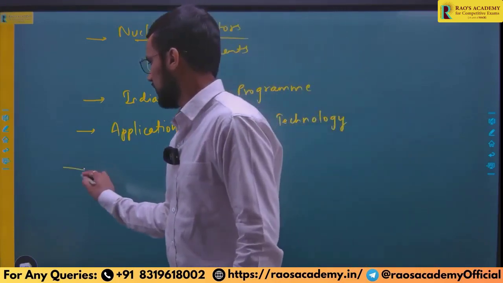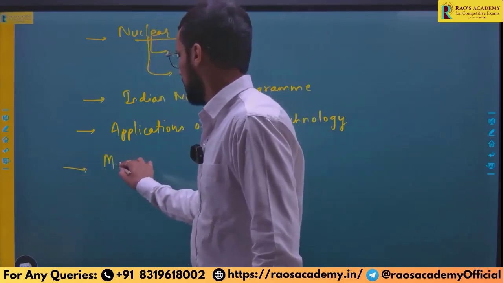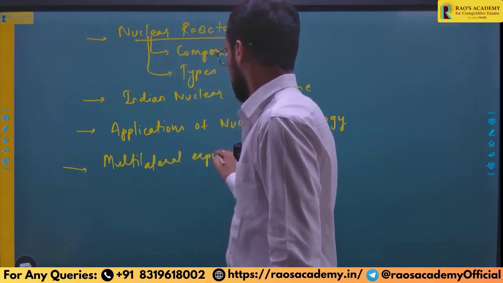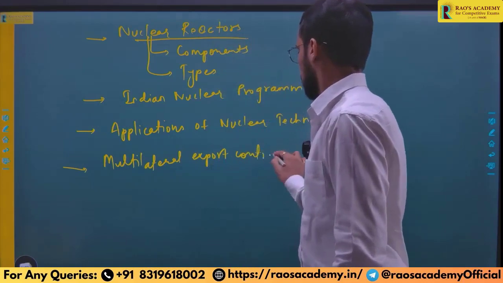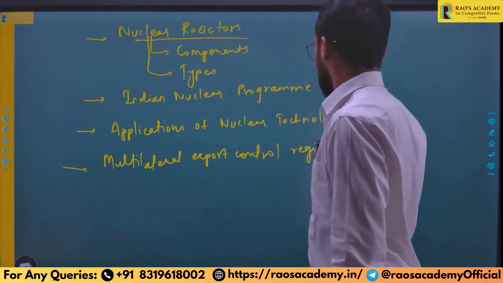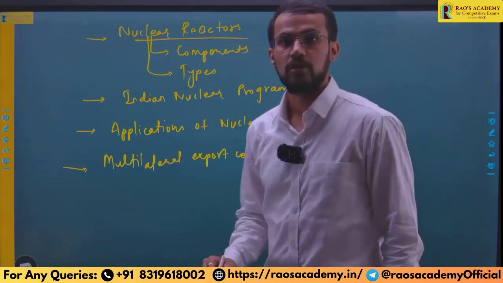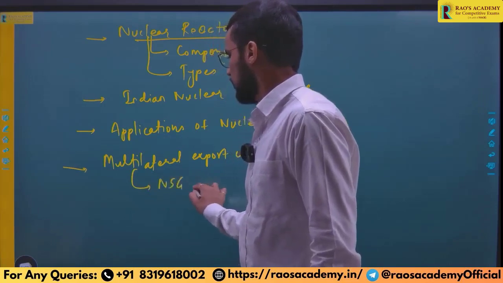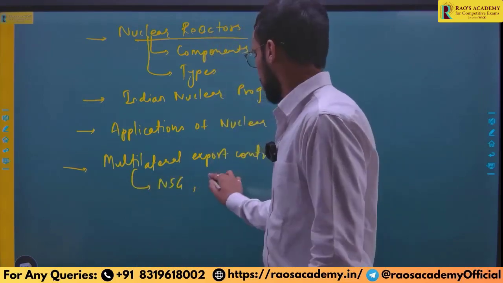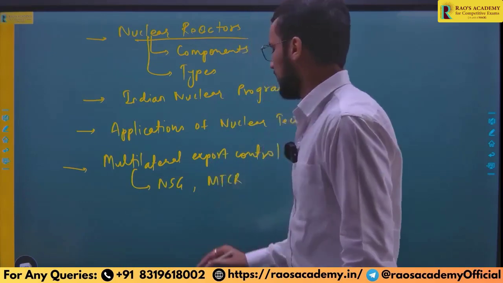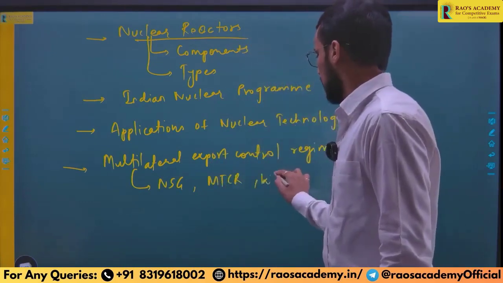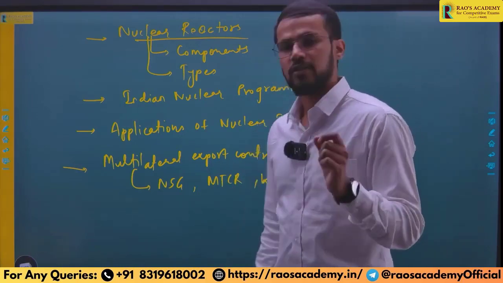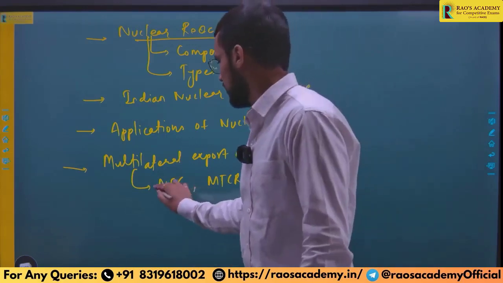Now, once you are done with this, it is also important to know some multilateral export control regimes, because UPSC has asked questions on these multilateral export control regimes as well. Which are those multilateral export control regimes? Nuclear Suppliers Group, NSG, then MTCR, Missile Technology Control Regime, then Wassenaar Arrangement, and Australia Group. These are some of the important multilateral export control regimes, and the most important one is this.